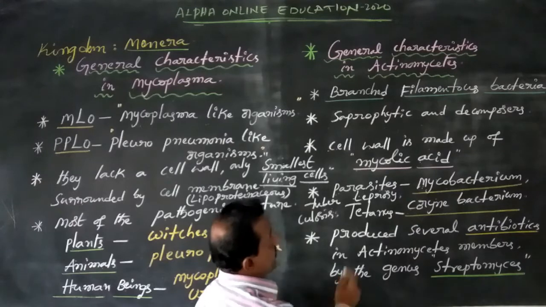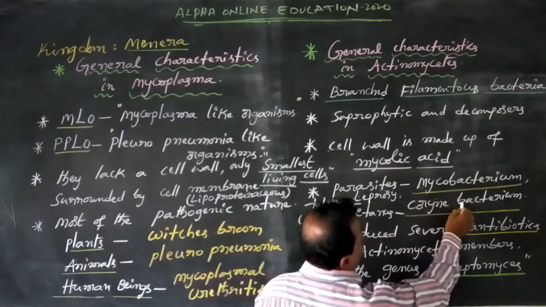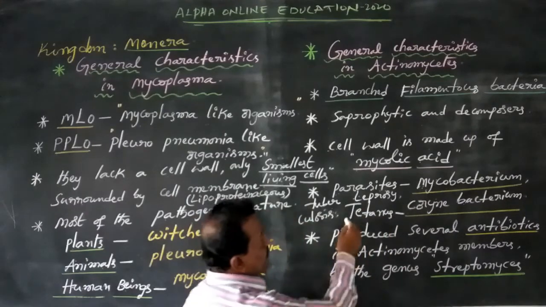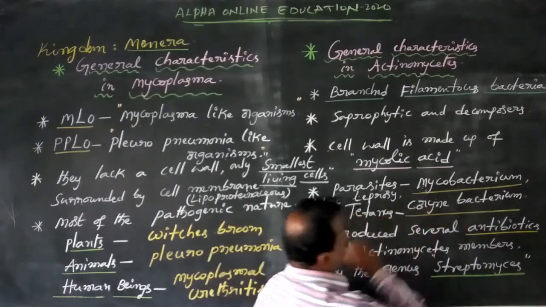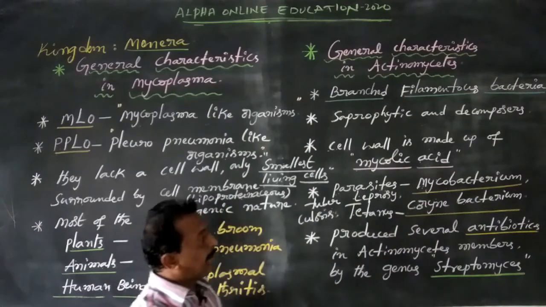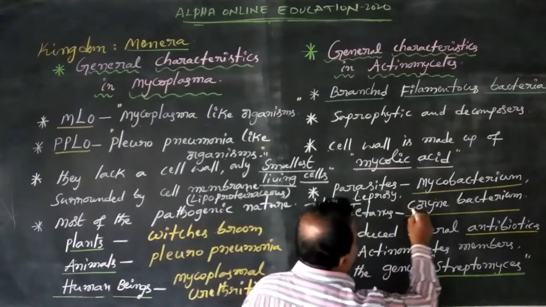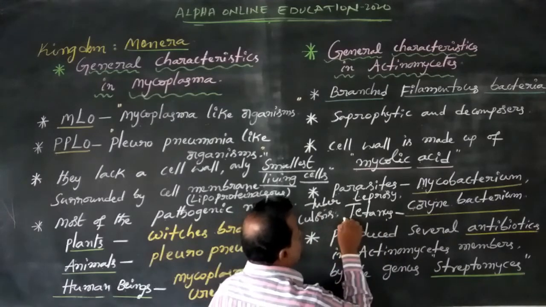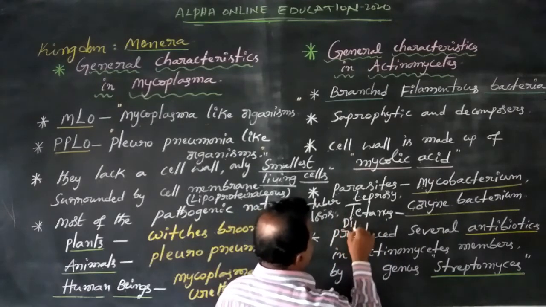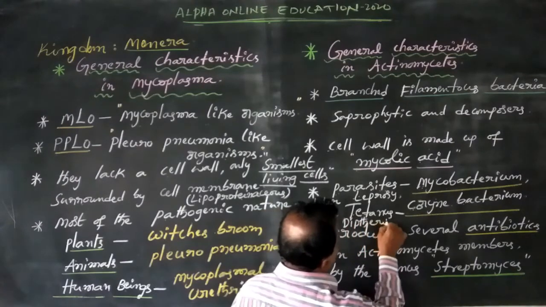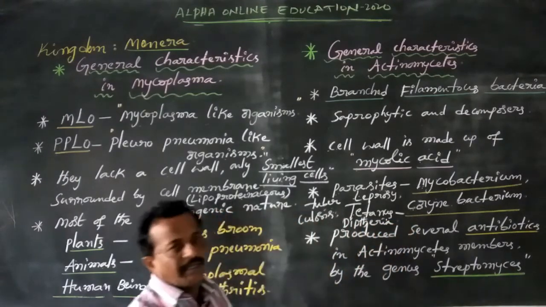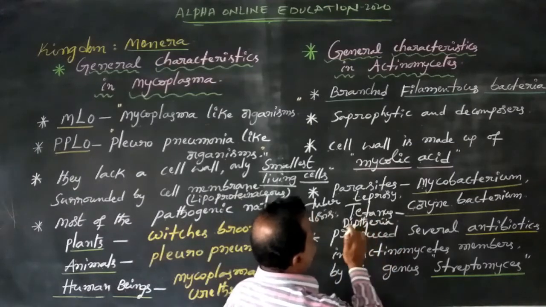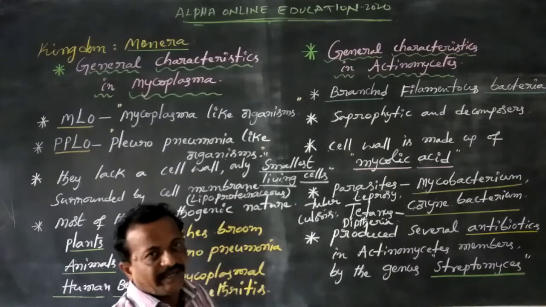Next, Corynebacterium. Corynebacterium causes tetanus disease. Tetanus disease is caused by Corynebacterium. Corynebacterium causes not only tetanus but also diphtheria. So Corynebacterium causes tetanus disease and diphtheria disease.